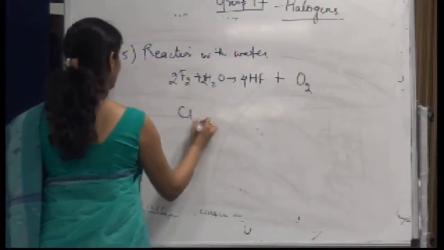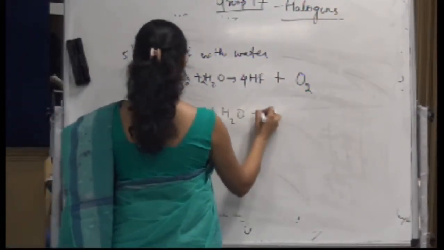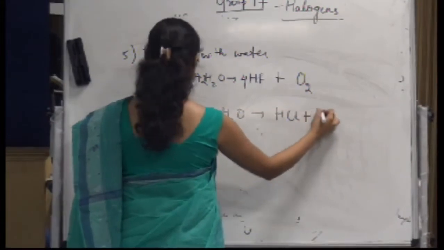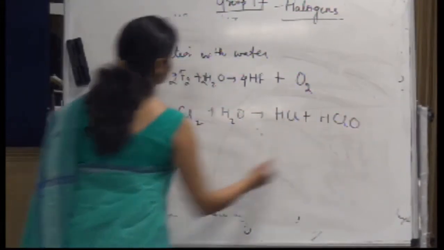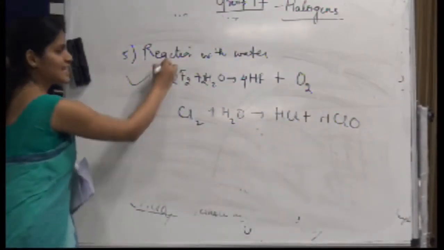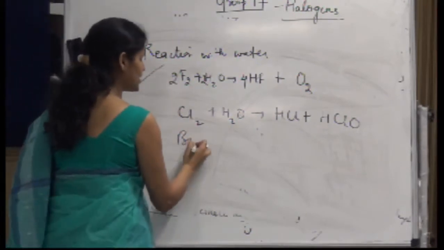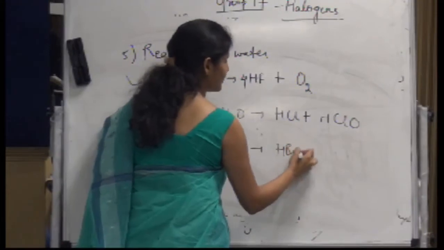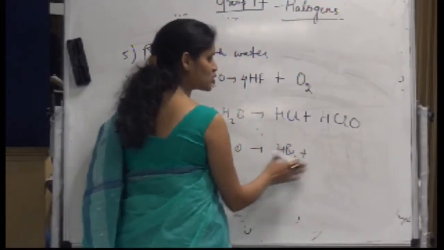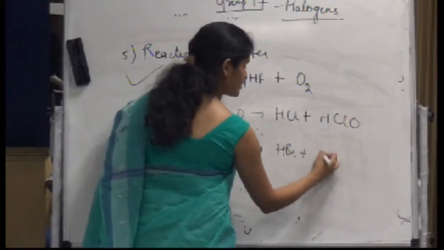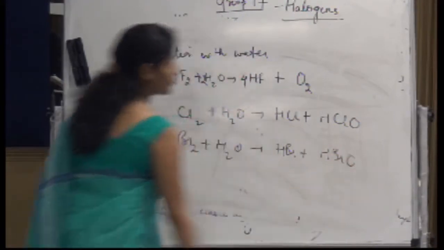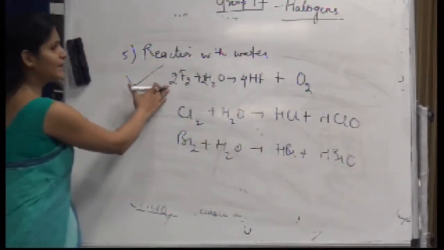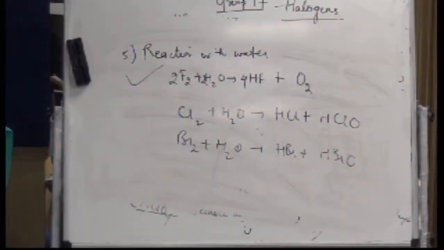Similarly, chlorine plus water would form HCl and HClO. Only fluorine was the exception. If I talk about bromine plus water, it will form a hydrogen halide, HBr, and an oxo acid. So why is this breaking the trend? Again, due to its anomalous behavior.